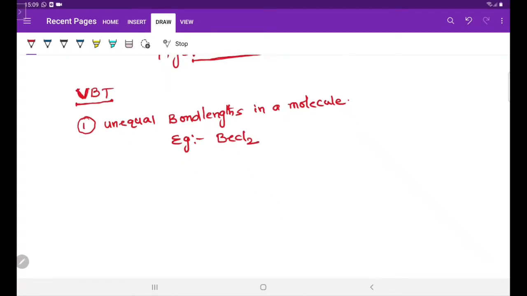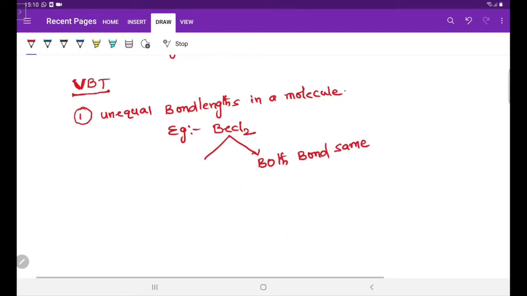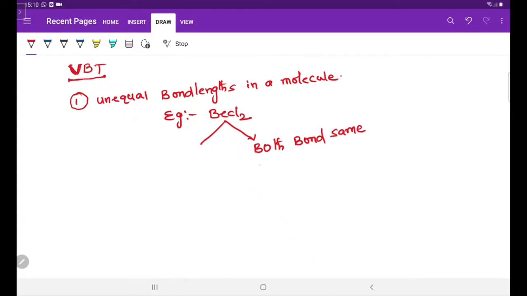Actually, in this BeCl2 molecule, both bonds are the same. Same bonds means having equal bond length.